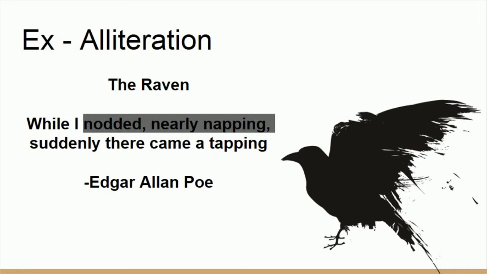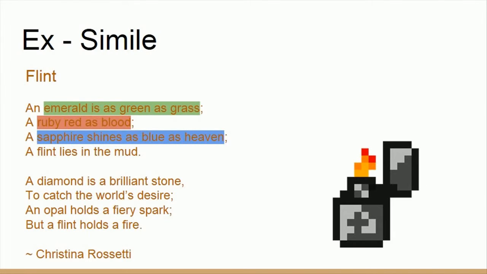Alliteration occurs when the beginning sound of a word is repeated. The highlighted part is the example because it has the same letter, N, sound multiple times in a row. A simile is when you compare things using like or as. The highlighted parts are the examples because they are comparing two different things using the word as.